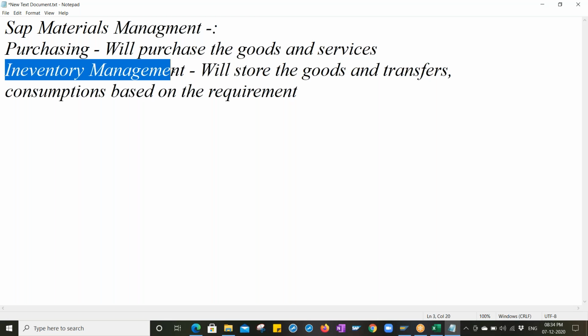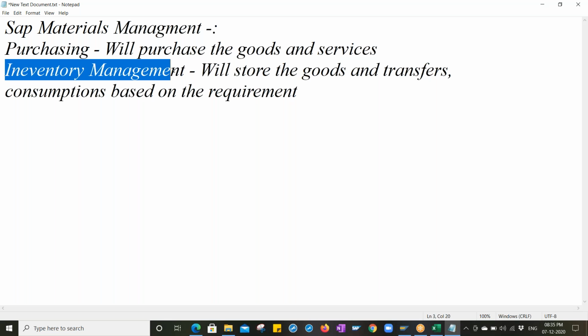Purchasing means when we are going to purchase goods, there are different types of purchasing. We can purchase goods and services as well. Inventory management means where we are going to store the goods in the plant and which storage location, where we can transfer the stock, and in which department we can make the goods consumption, the stock goods issue, right? All these things come under inventory management. Stock level management also we can maintain over there.